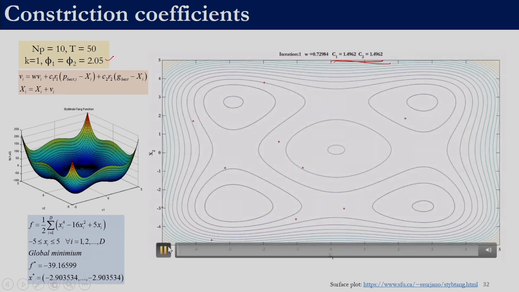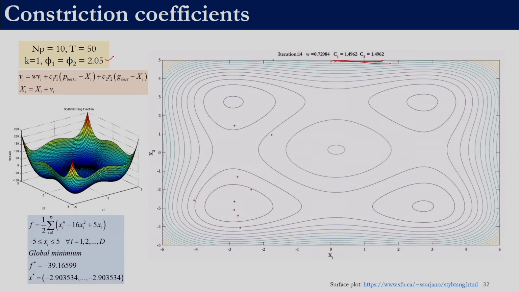So over here if we see, it performs fairly better, it will be able to reach the globally optimal solution, which is somewhere here, right, minus 2.92 to minus 2.92. So in 50 iterations, at least some of the solutions have been able to come closer to the global optima. So that concludes the study of the impact of inertia weight, C1 and C2, right.